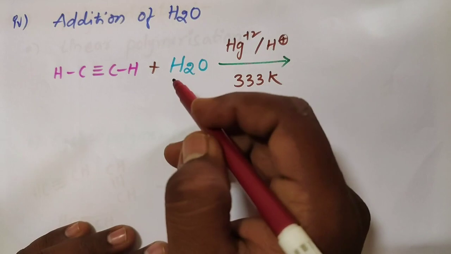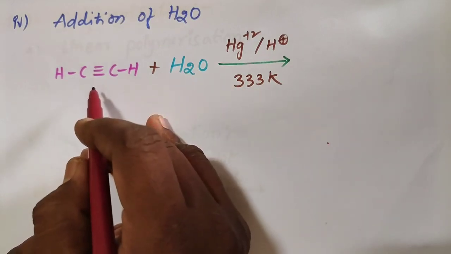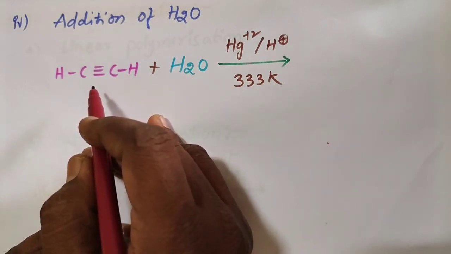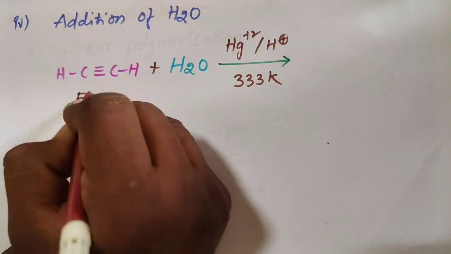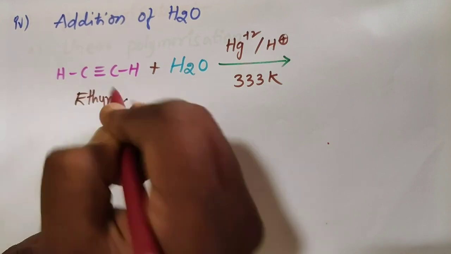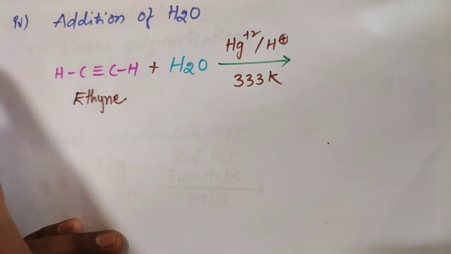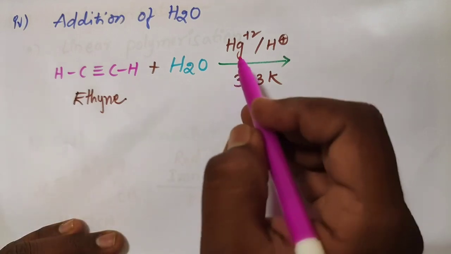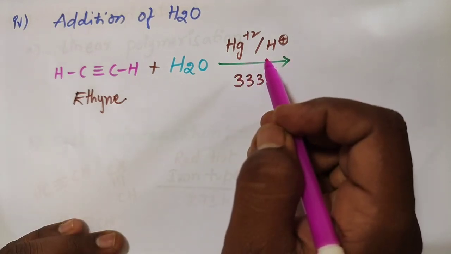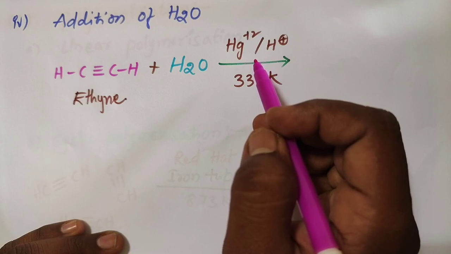Addition of H2O to the alkyne. This is ethyne with H2O. The reaction is carried out in the presence of Hg 2 plus.